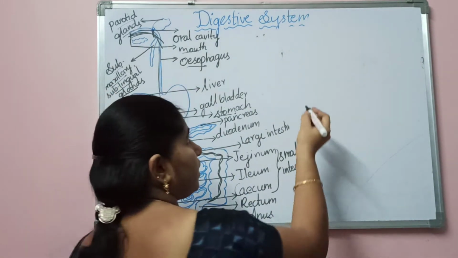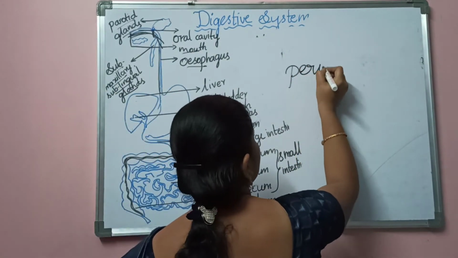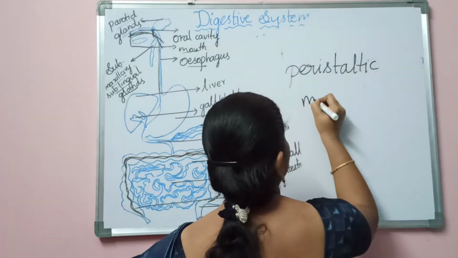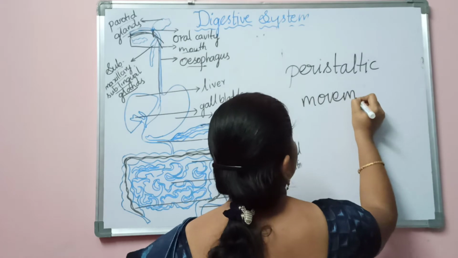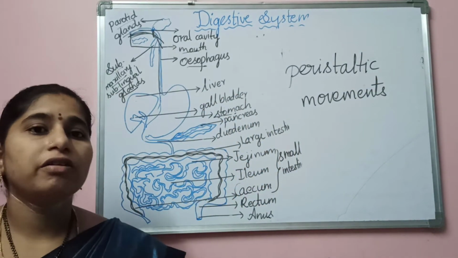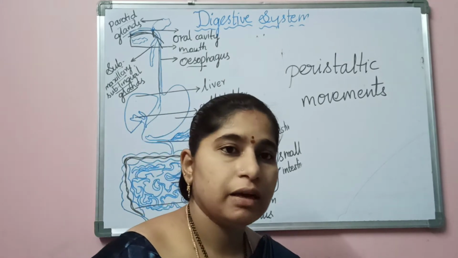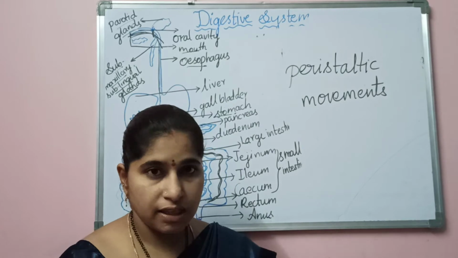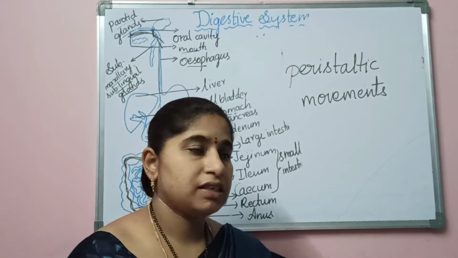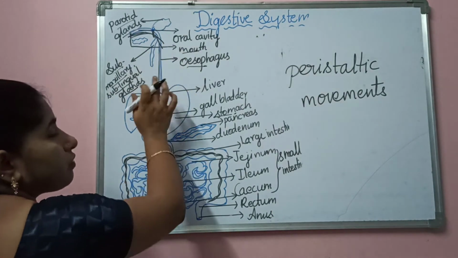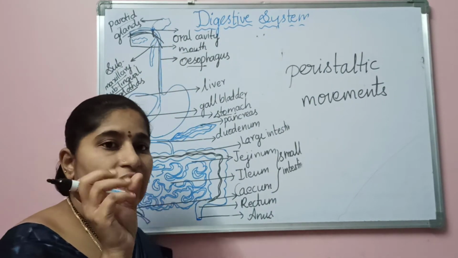In the esophagus, peristaltic movements will be observed. What is the meaning of peristaltic movement? Peristaltic movements mean the contraction as well as the relaxation of the smooth muscles that are present on the walls of the esophagus.